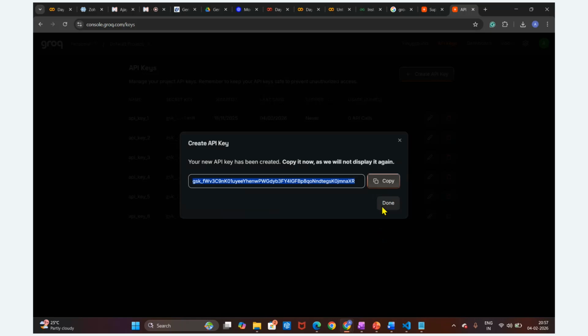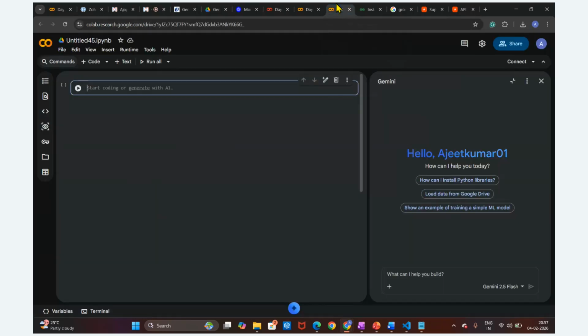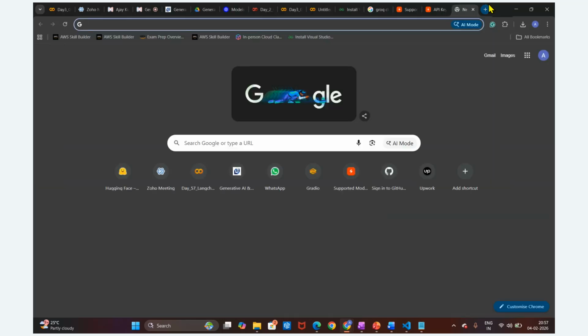Okay, this key is created, guys. Now I'm going to copy this key and store it in this environment. This is the Google Colab. So let me showcase what Google Colab is. Google Colab is nothing but a coding environment, guys.